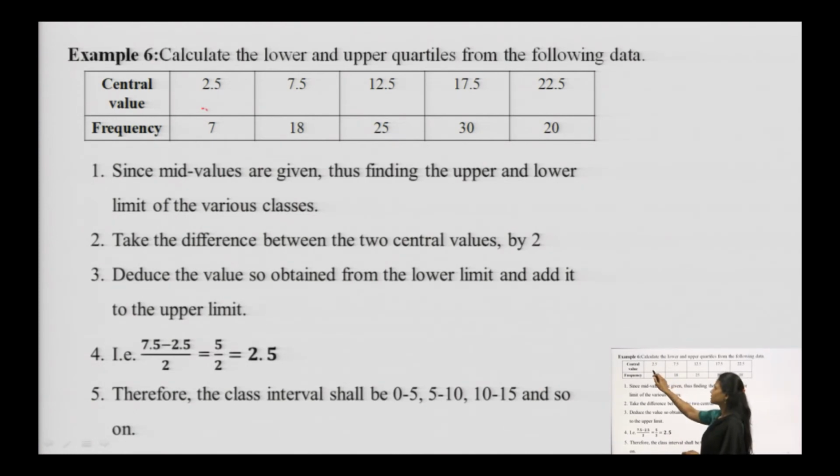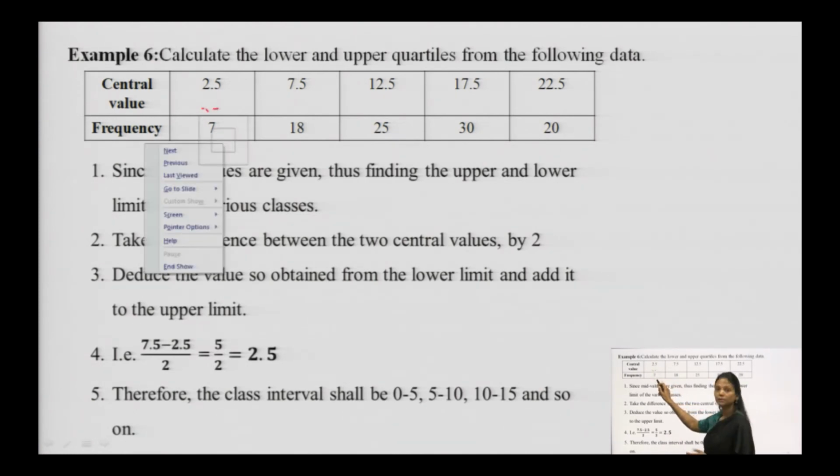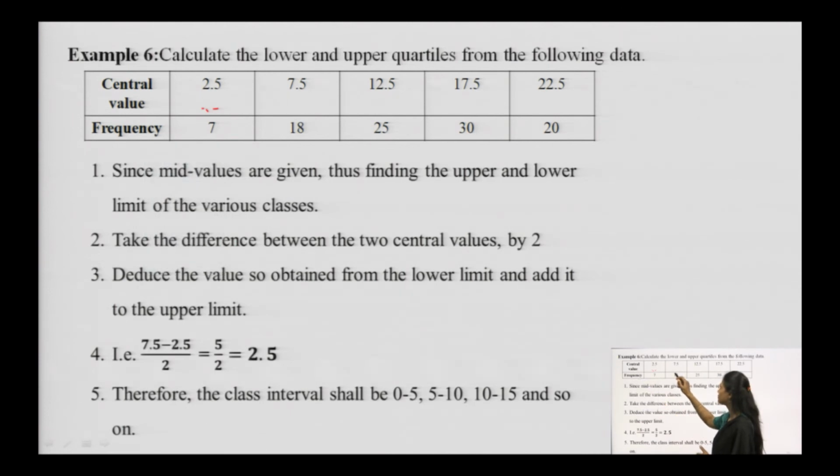So, the central value is given to you as 2.5 and the frequency is 7. When the central value is 7.5, the frequency is 18. Frequency is the number of persons or number of observations, we can say.